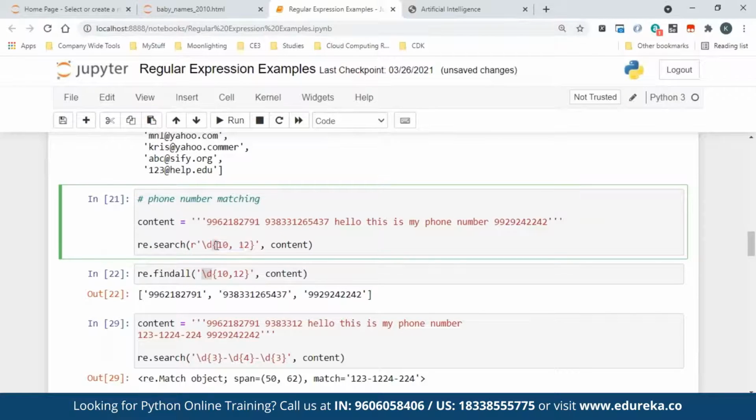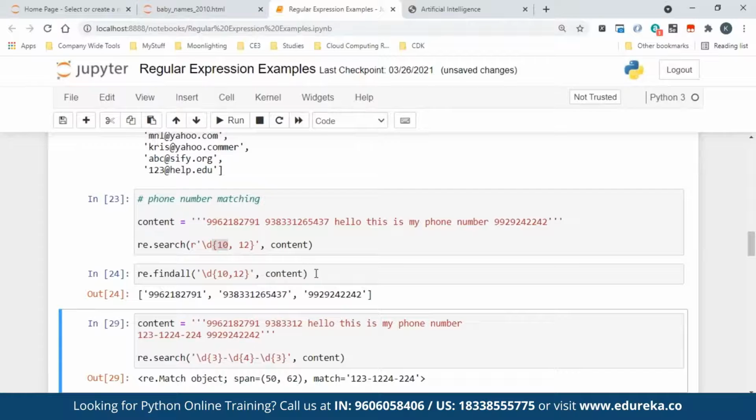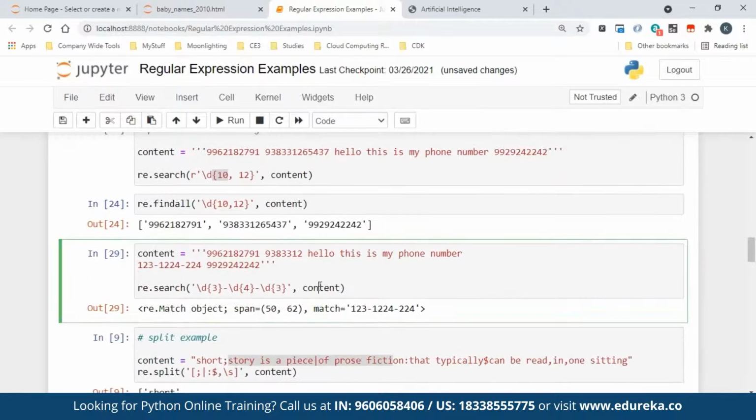The way to say it is just put curly braces. This is how many digits. So rather than writing \d 12 times or 10 times, this is a shortcut way of saying any digit sequence which is 10 characters or 11 characters or 12 characters, get me all that. And you can just use findall, and this will tell you all of them. There will be some with more digits than that, and some lesser, so all that will be fetched. That is how you can easily fetch telephone numbers. This is not only for this, on a particular website also, if you want, you can fetch that. Now this is on US phone numbers.